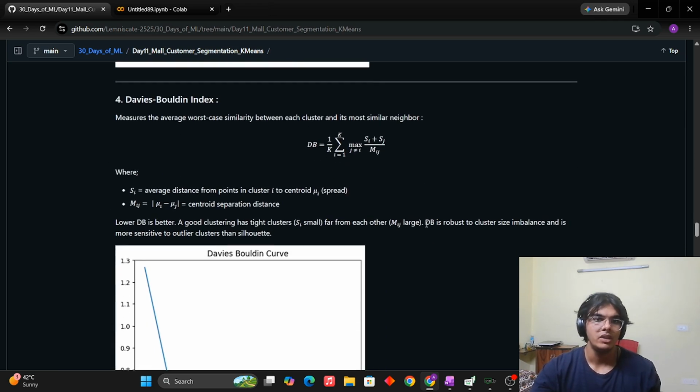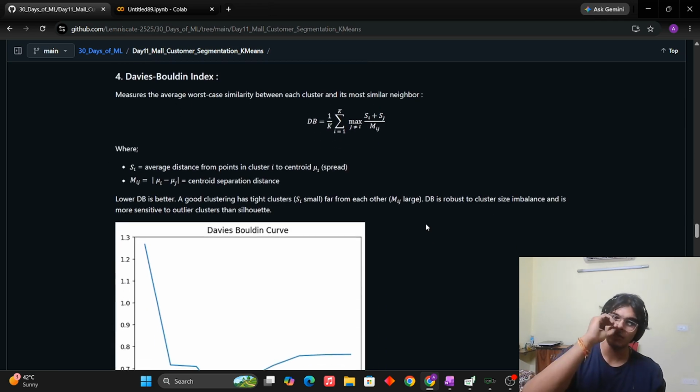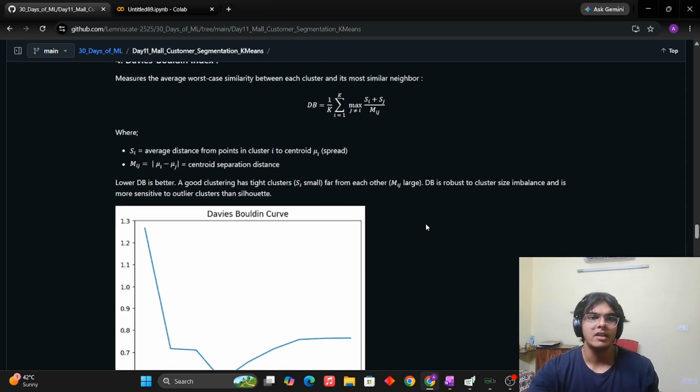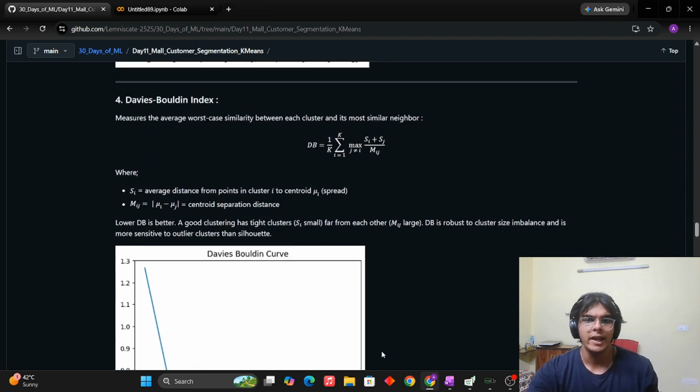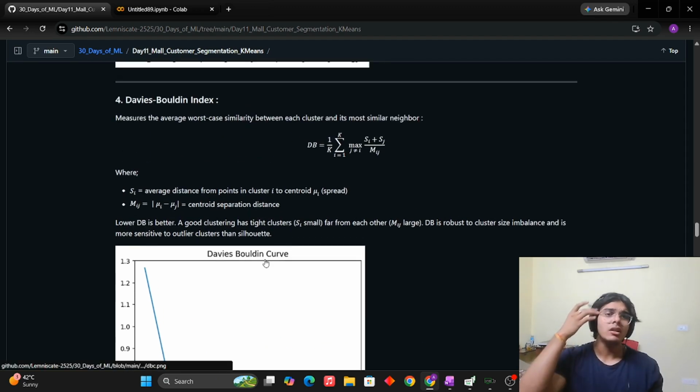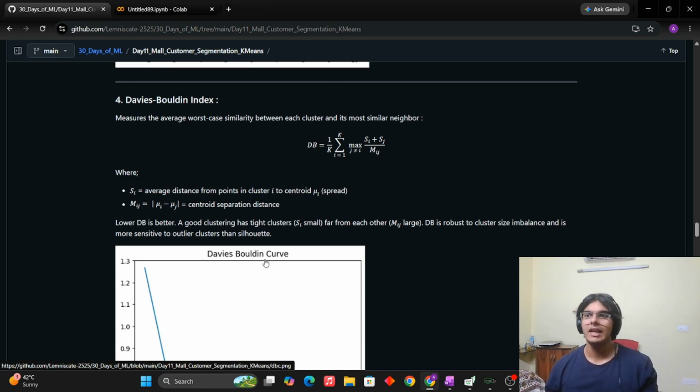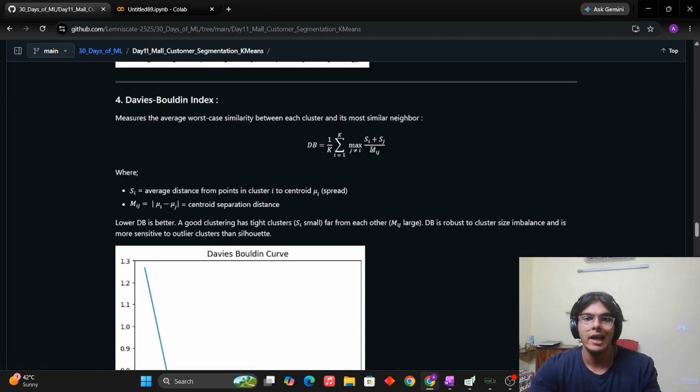Now, I have introduced two more of them. They are not necessary, but you are very welcome to read through them. It's the DB index and the CH score. They also give us a very intuitive idea. The Davies-Bouldin index gives us an idea about the worst case similarity between each cluster and its most similar neighbor. We have two clusters in here. Now, S_i and S_j are the average distances from any cluster i to its centroid.